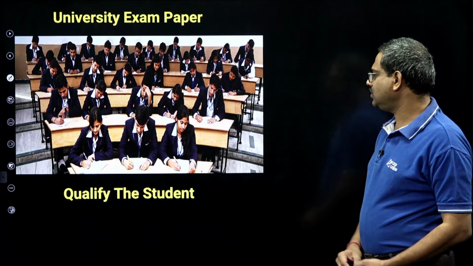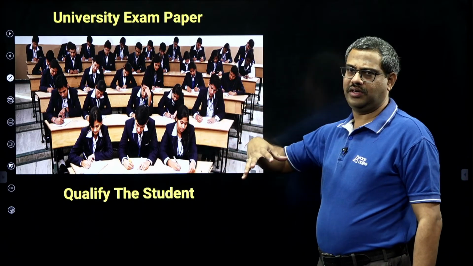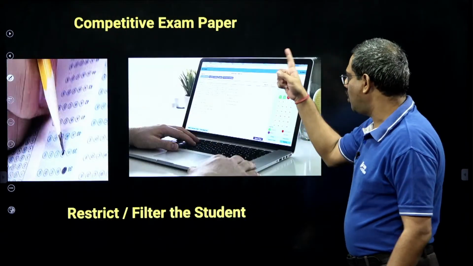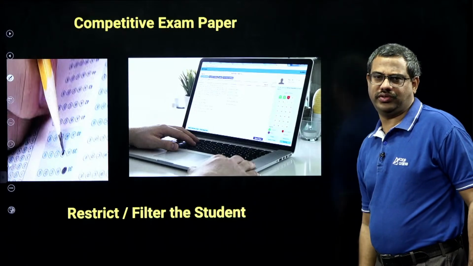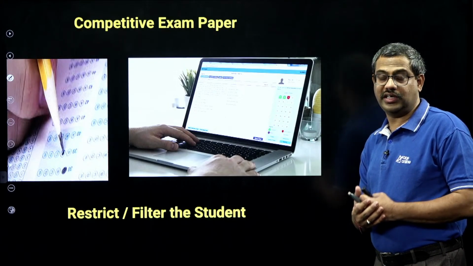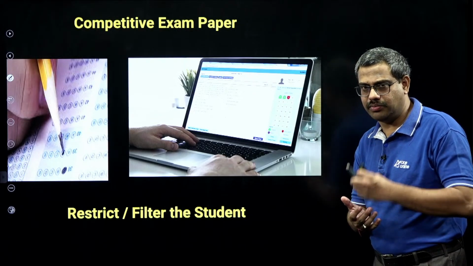University exam purpose is to qualify the students. Teacher gives you minimum marks and qualifies you, first class, distinction. But competitive exams are to eliminate or filter students. It is a psychology, you understand, sir. We are trying to filter you out. Okay? That is the first major difference. It is not about getting 30% or 60%. It is about beating the competition.